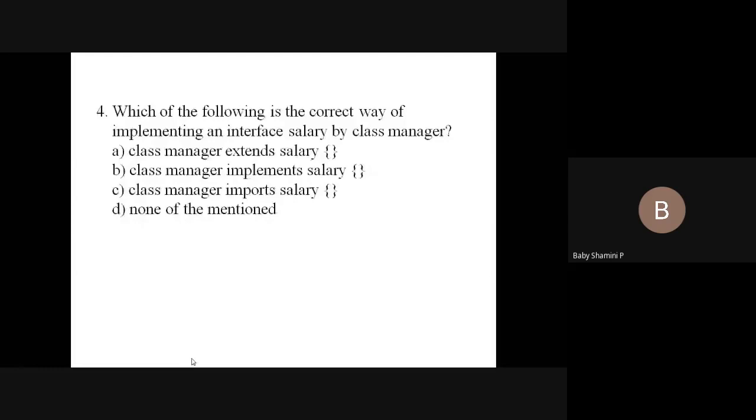Which of the following is the correct way of implementing an interface Salary by class Manager? So what is the syntax? This is an interface concept, not an inheritance concept.